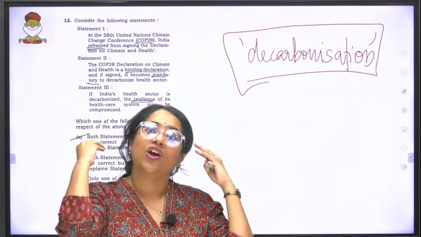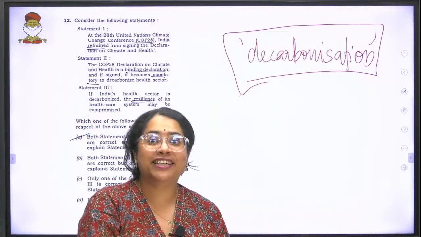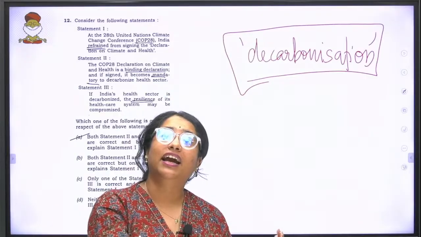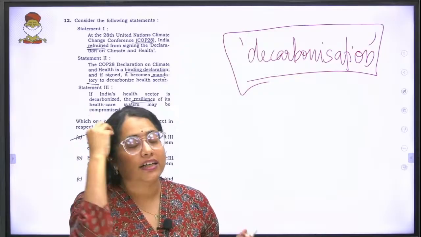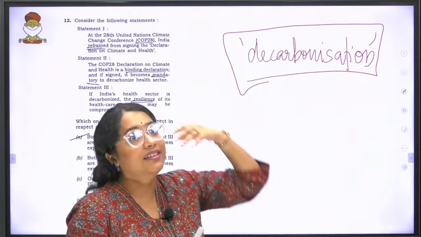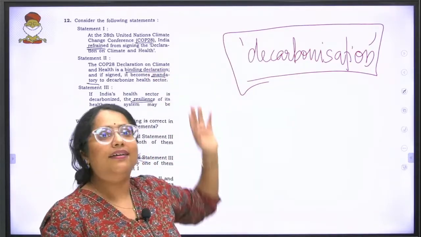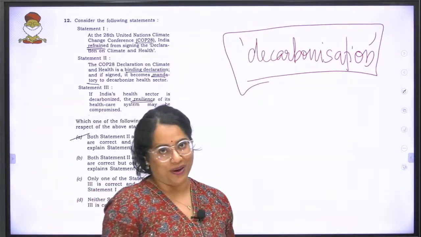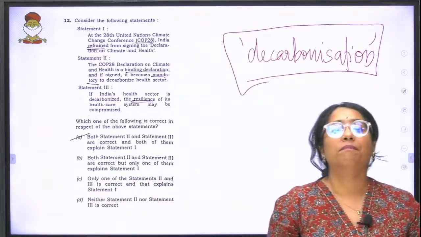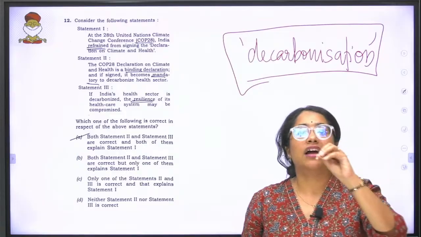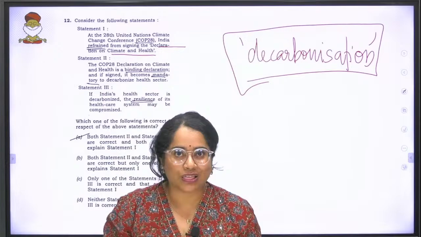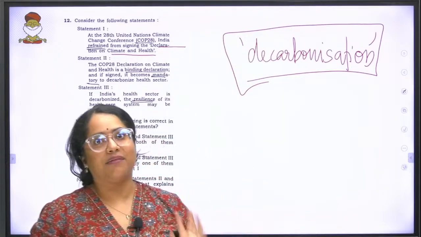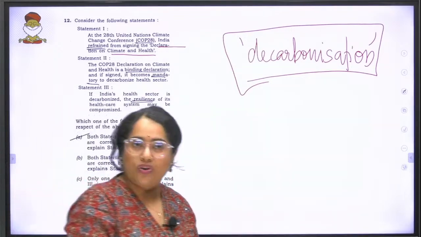You cannot study all the agreements. But the ones that India did not sign, you can keep a note of, because at least you can eliminate using that. And this is one such thing that India did not sign in COP28. Along with certain methane pledges, certain aspects related to the Declaration on Climate and Health were not signed by India. India has its own reasons for it.